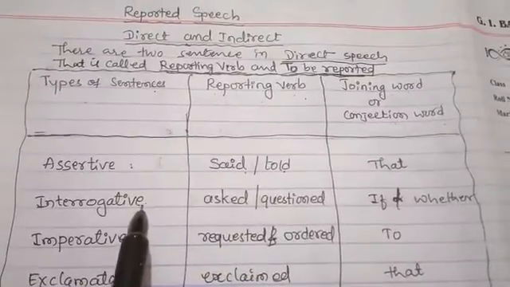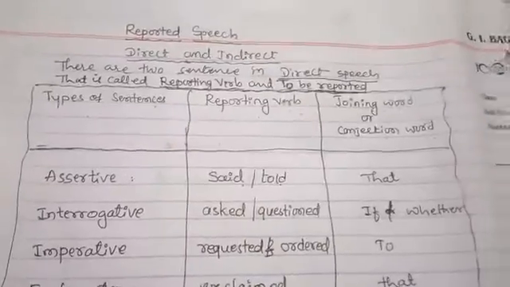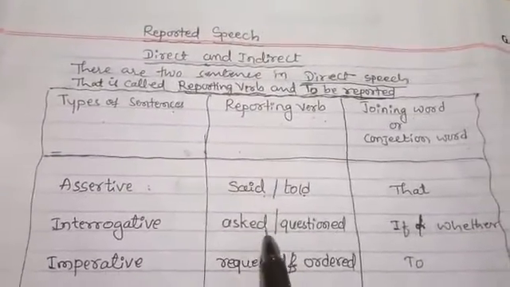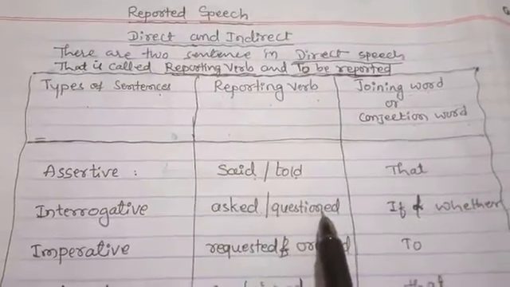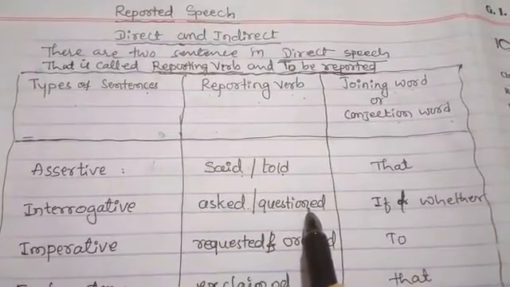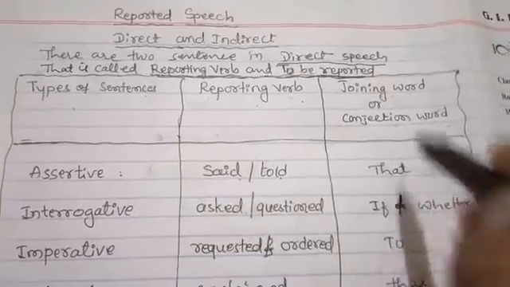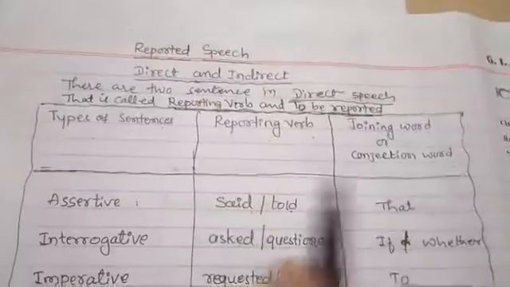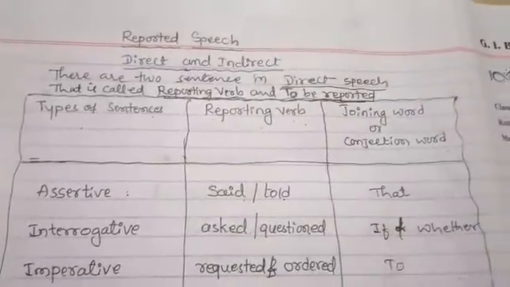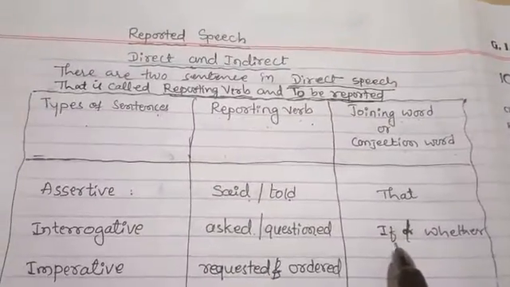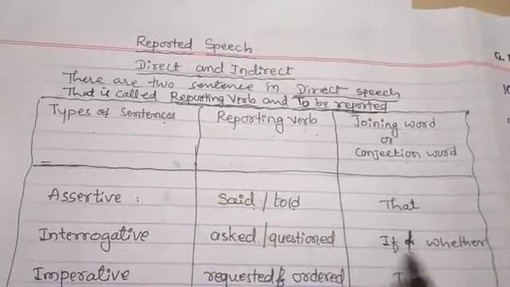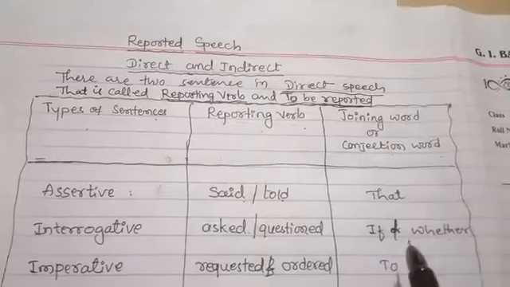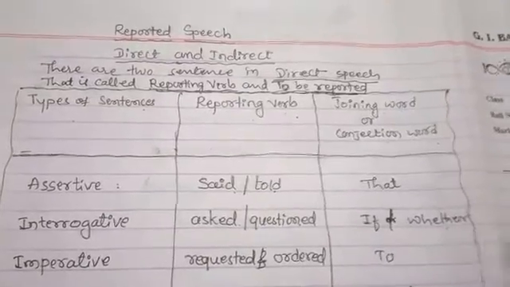If an interrogative sentence comes, then while reporting, you say asked or questioned. Okay. Then among the joining words, if it is interrogative, you have to use if or whether.